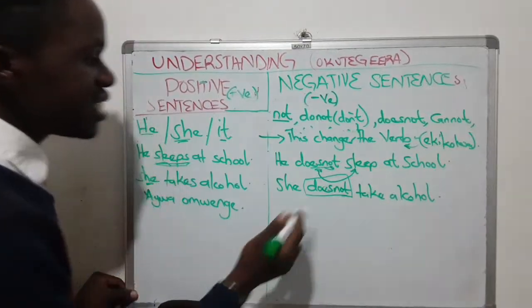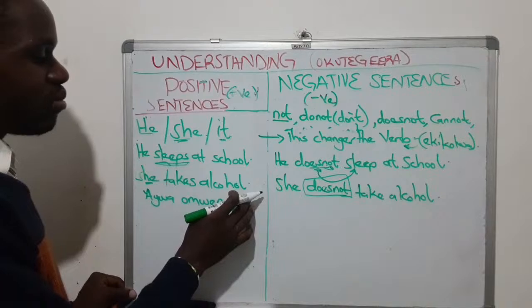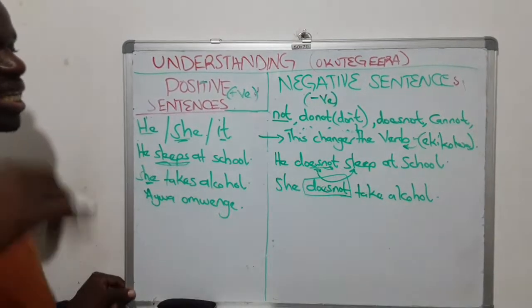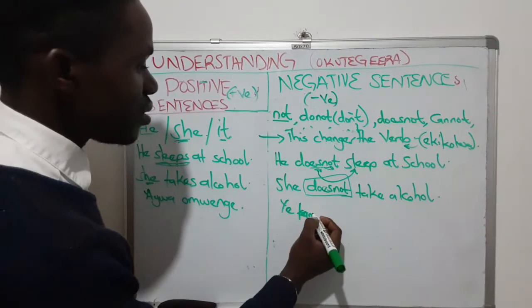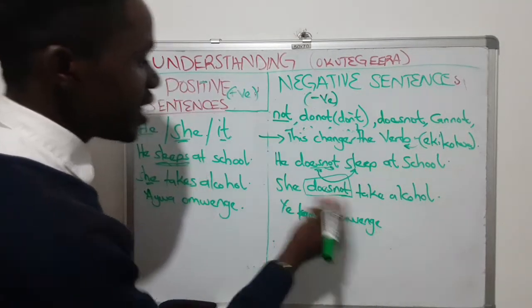Ngayaga kola sentence ewakanya kikyemba njogerako. So engamba ye anywa omwenge mu lulimi Oluganda. Bwe mba njiwakanya ngenda gamba ye takola ki? Ye tanywa mwenge. She does not take alcohol.